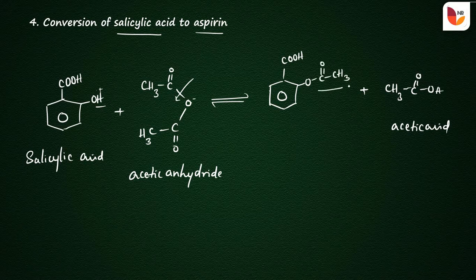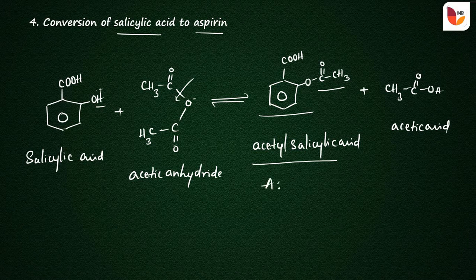So the name of the molecule is to be called as acetyl salicylic acid. So H is to be replaced by the acetyl group, hence it is to be called as acetyl salicylic acid, or it is also to be called as aspirin.